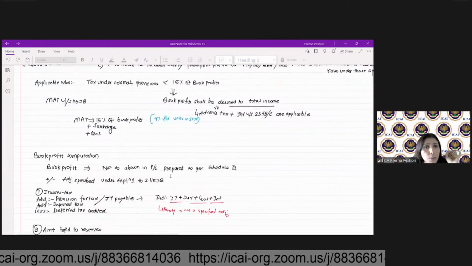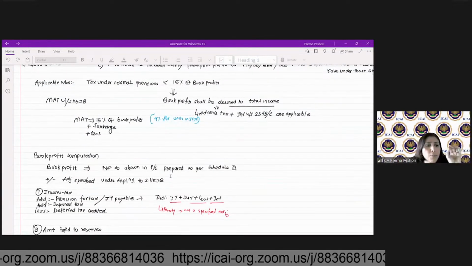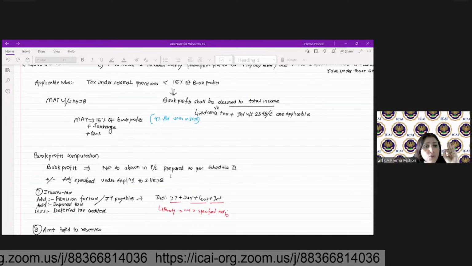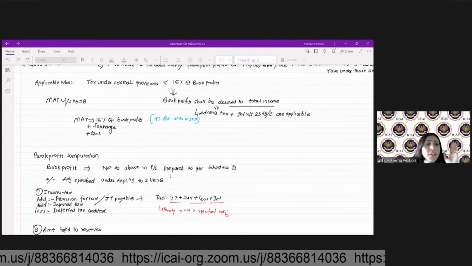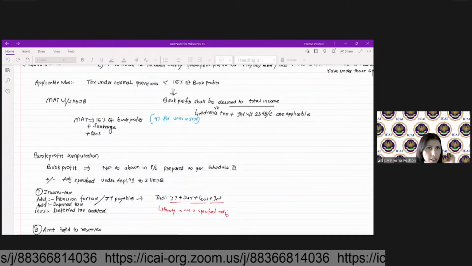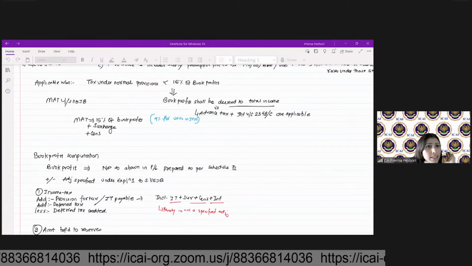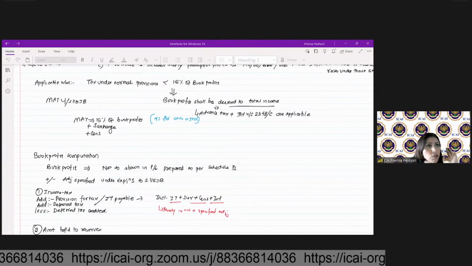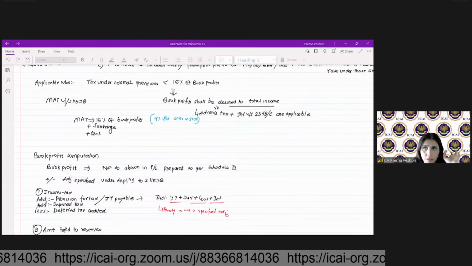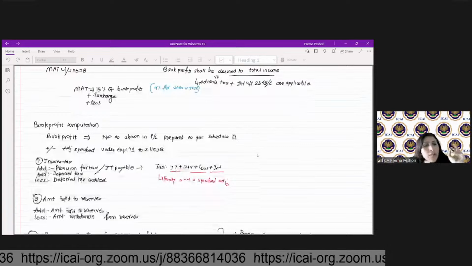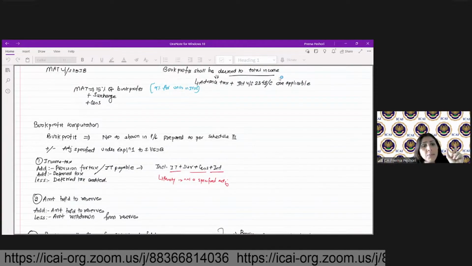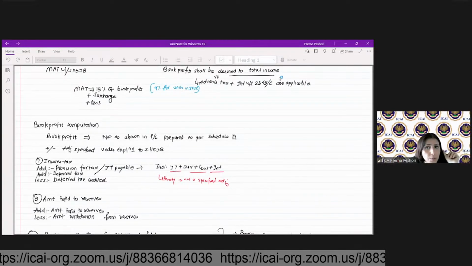Now, how do you compute the book profits under 115JB? Book profit starts with the net profit as shown in the profit and loss account prepared as per Schedule III of the Companies Act 2013. So, it is going to remain the same. So, you will start with the net profit that you have adopted in the P&L. Then you make the specified adjustments which are mentioned under Explanation 1 to section 115JB.